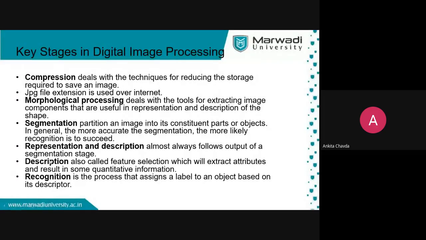So you are describing the object, and it will have some feature selection. Recognition is the process that assigns a label to an object based on the descriptor. Whatever description you have given, based on that the machine will say, okay, this is called a pen. Fine.